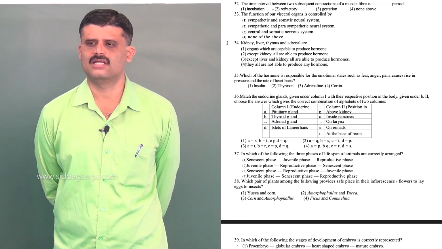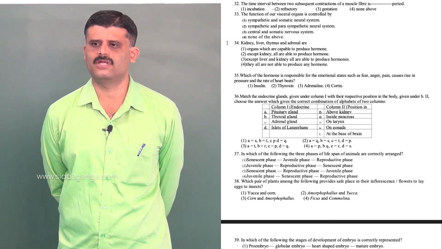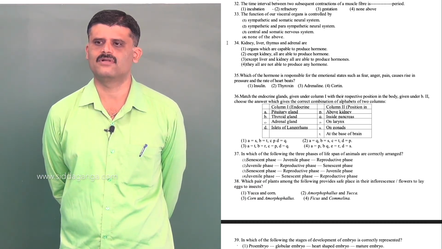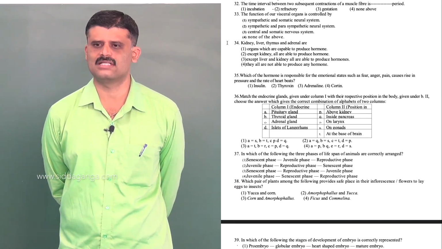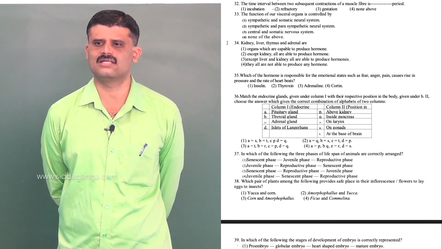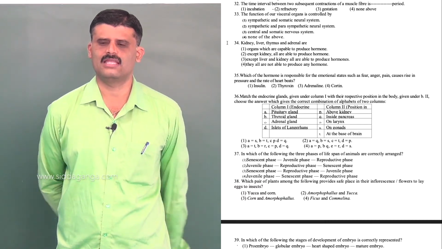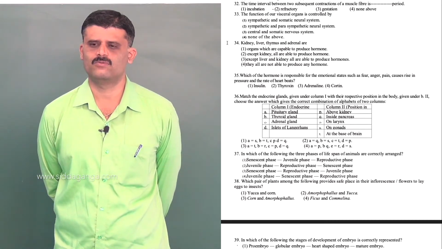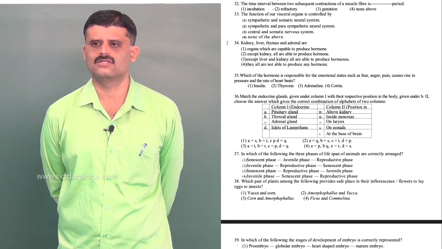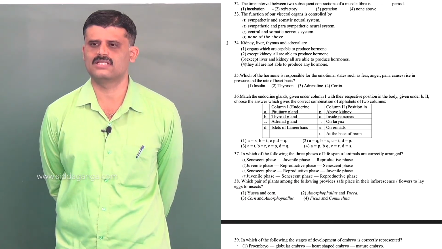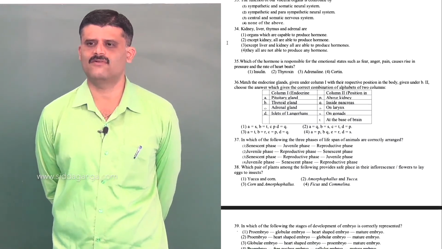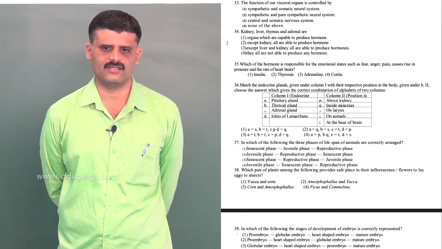Gestation period means the time taken for development of embryo into baby, which is called gestation. Then incubation, then refractory. Incubation is nothing but the time for some substances to become some other substances, like the conversion of milk to curd. So second is refractory. So option is refractory. Okay. Next, question number 33. The function of our visceral organ is controlled by.